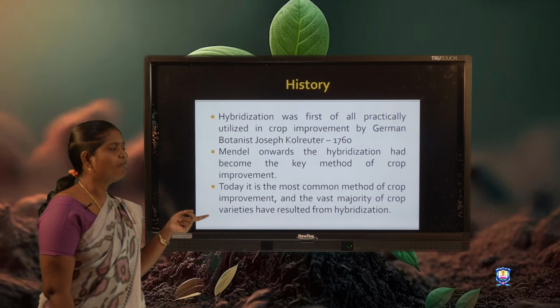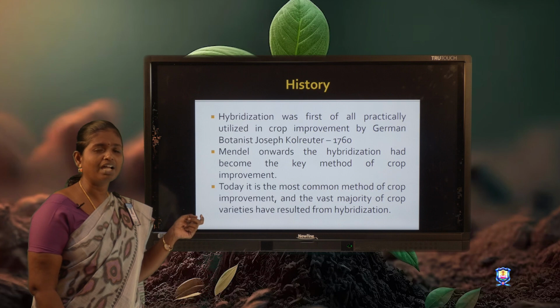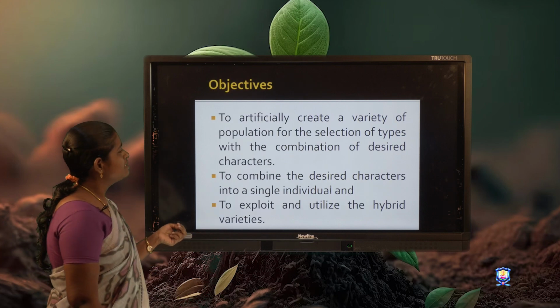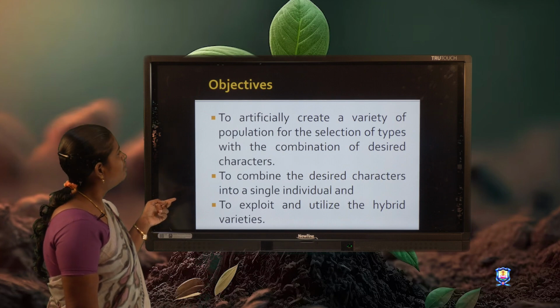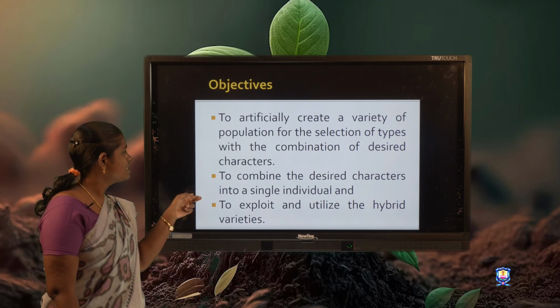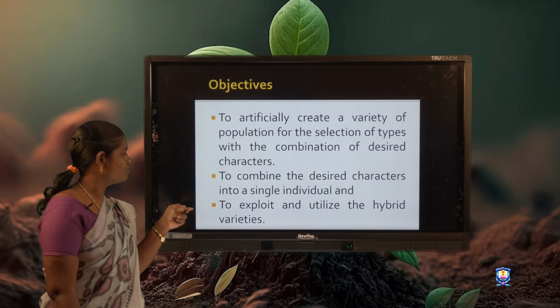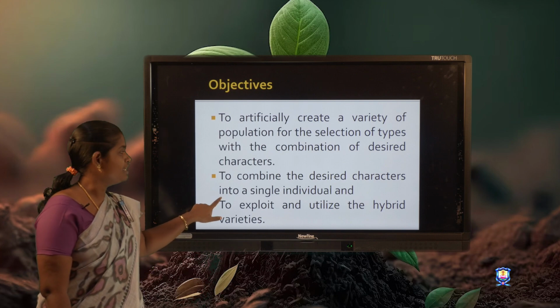Today it is the most common method of crop improvement, and the vast majority of plants are produced as a result of this hybridization. These are the objectives of hybridization: to artificially create a variety of population for the selection of types with the combination of desired characters; then to combine the desired characters into a single individual; and to exploit and utilize the hybrid varieties.